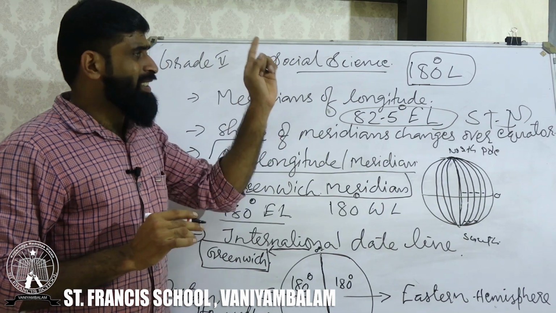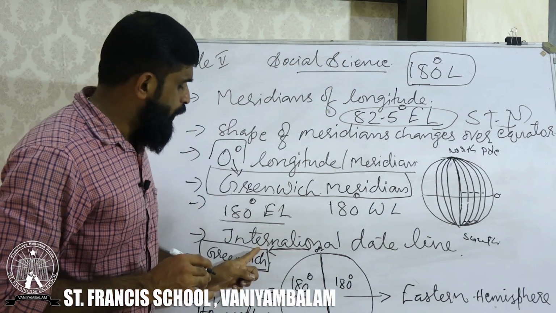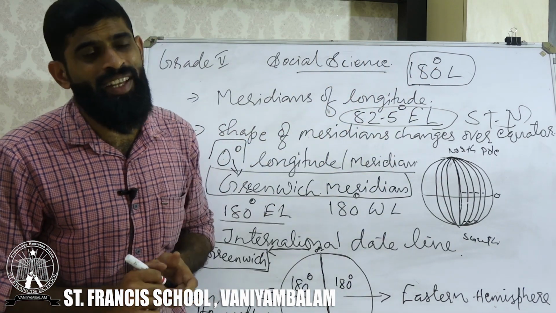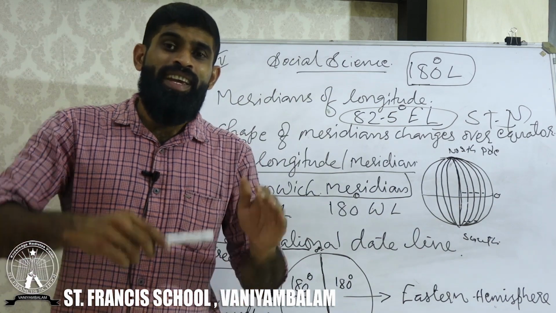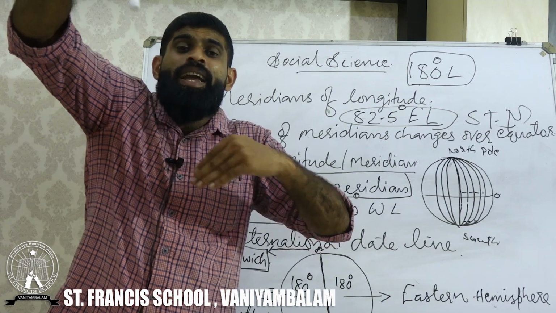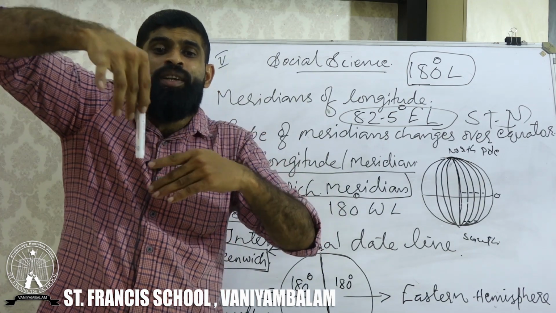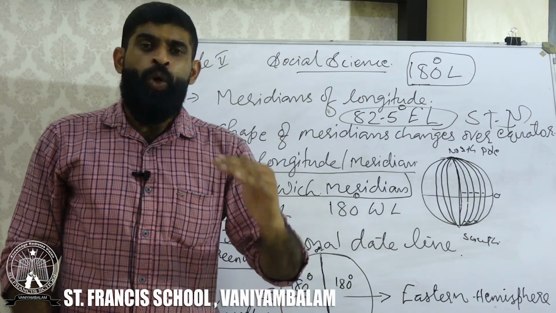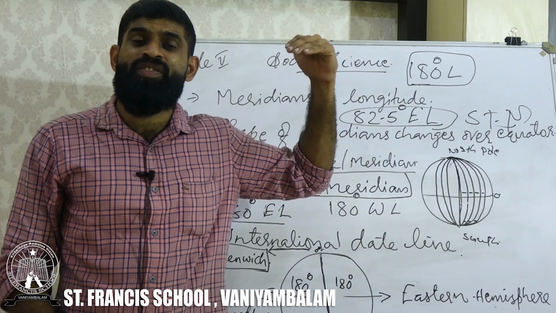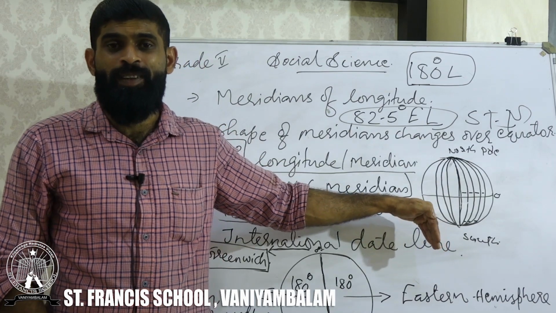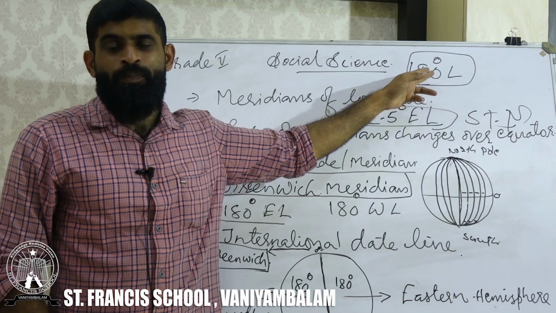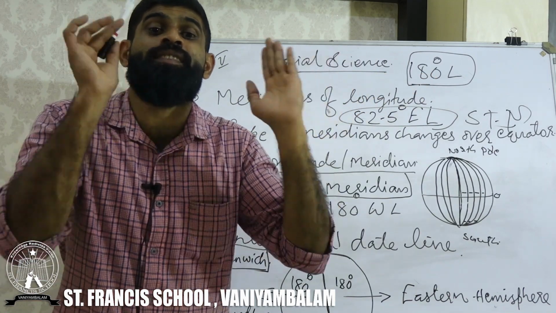So, which degree of longitude is called the international dateline? 180 degree. With it, international nations' time differences can be found out. If a person crosses from the western hemisphere to the eastern hemisphere over 180 degree longitude, they will have a difference in day.